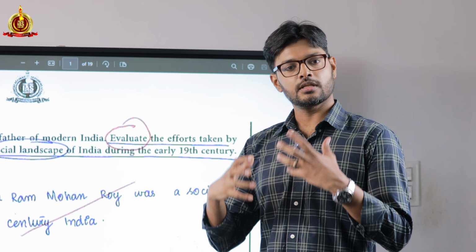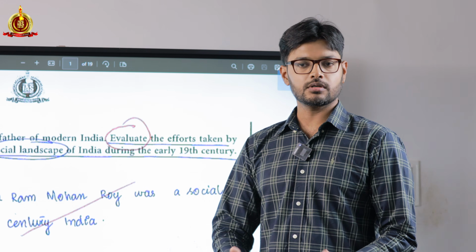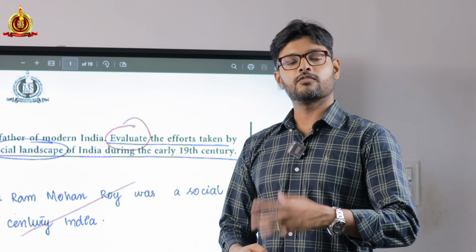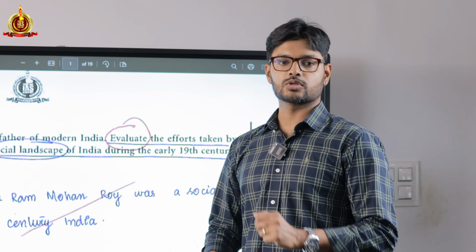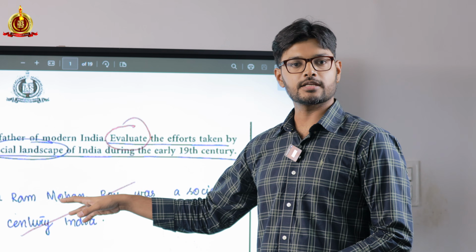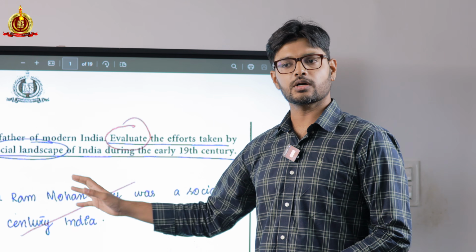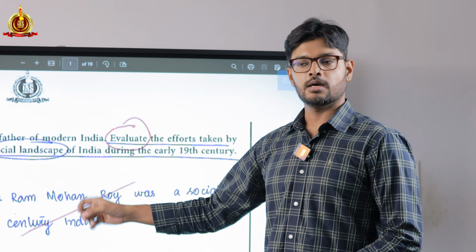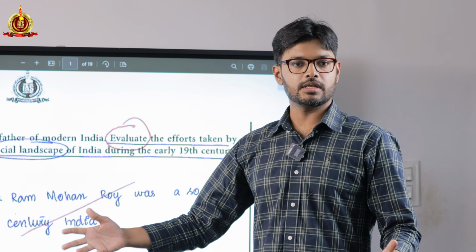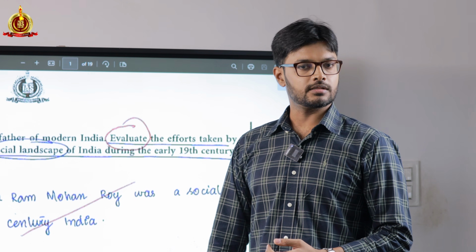If it's a legislation, the positive impact, what changes it has brought about, and also because it's evaluated, there might be some deficiency, there might be some flaw which still persists. That also should be focused on. In this answer, Fabi has primarily focused on the contributions alone, and she has written a good answer when it comes to contributions. But say his reach was not going beyond the urban areas of Bengal. Such points were not mentioned in this answer.